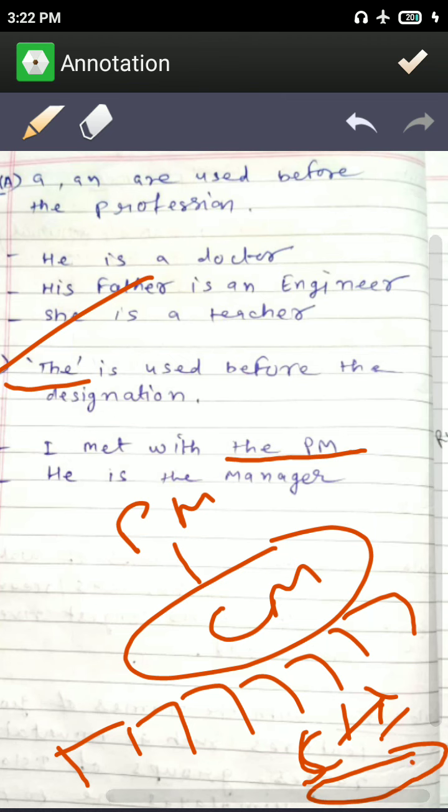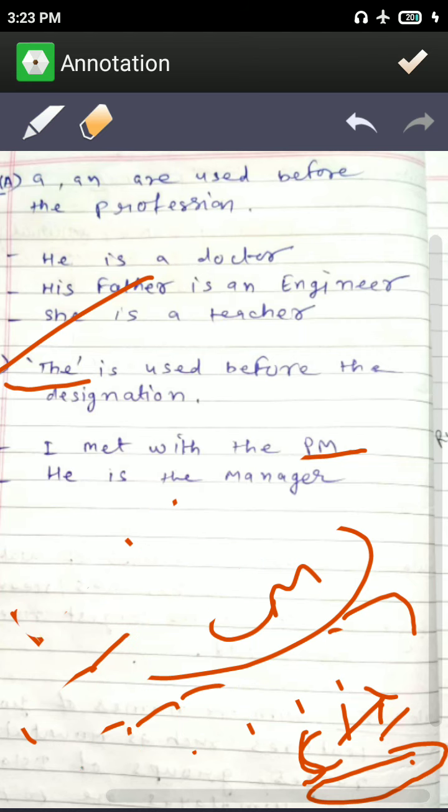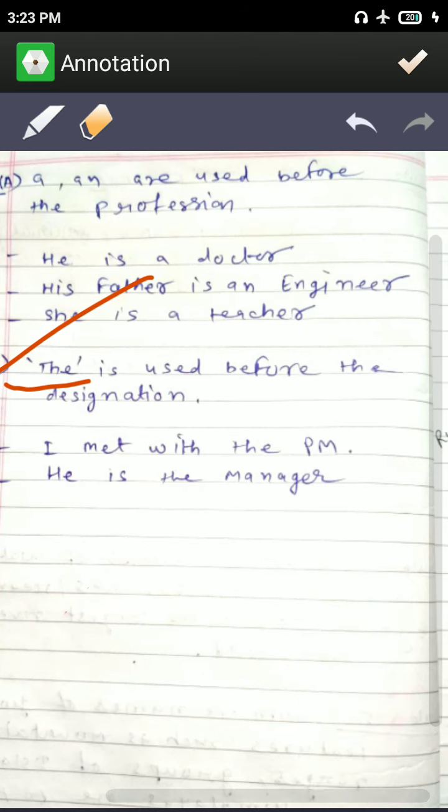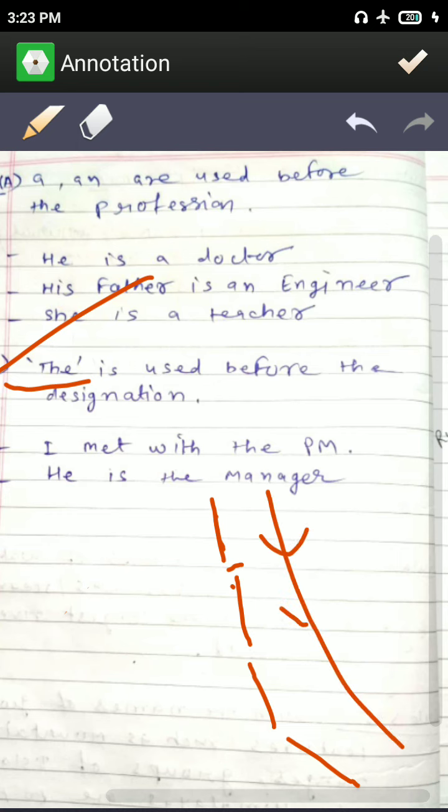Then we have the DM, district magistrate, and below the DM there are sub-magistrates, different persons. So it is a hierarchy: one is at the top, then the next is below, then below again. Like that there is a hierarchy here.